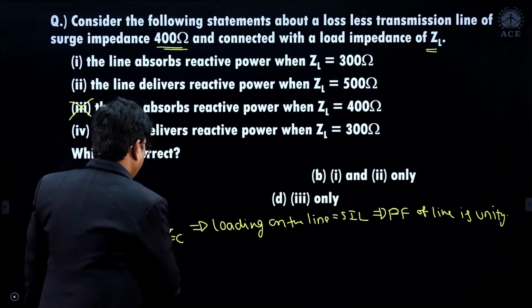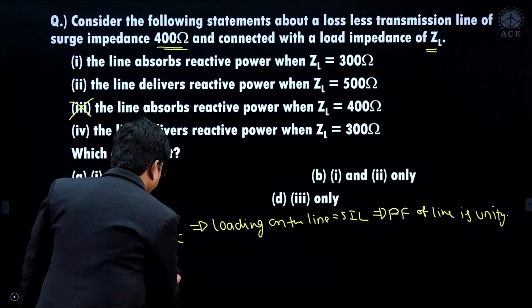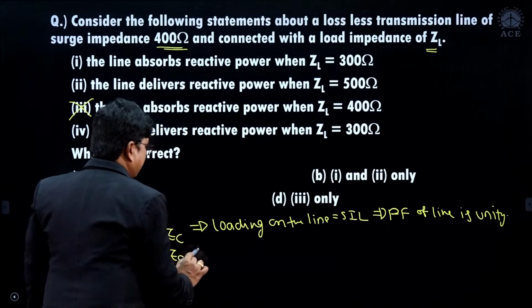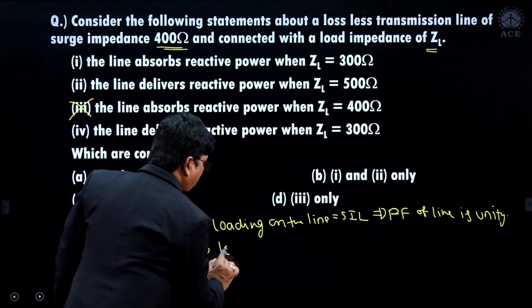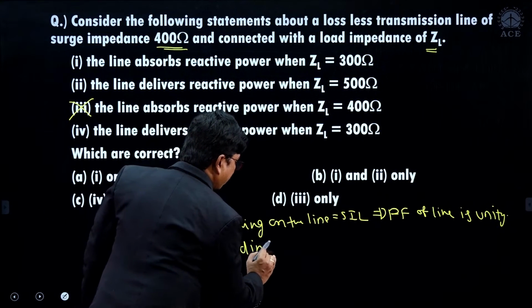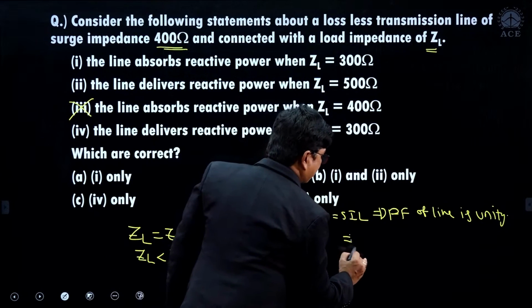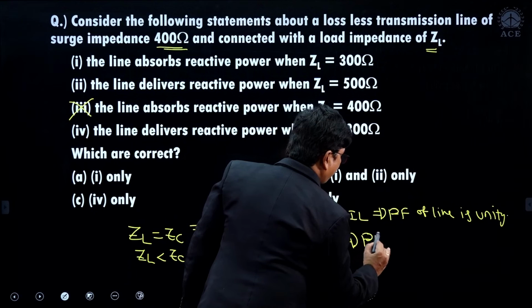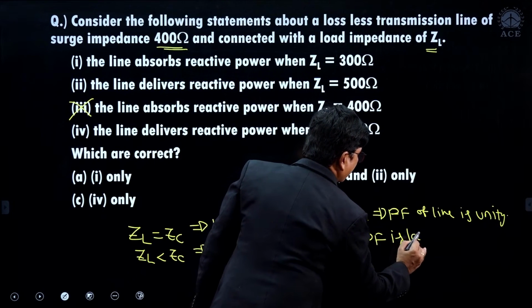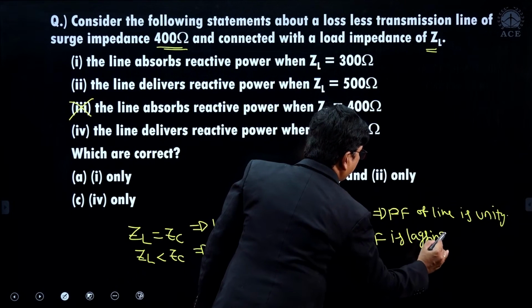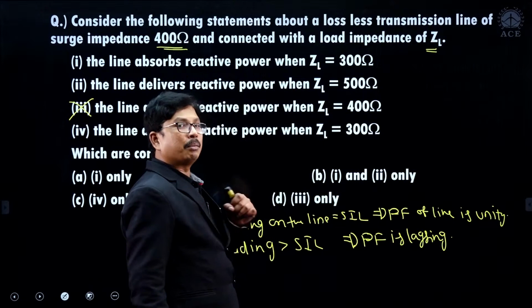Next one. When ZL less than ZC, loading is more than surge impedance loading. Under this case, what about the power factor? Power factor is lagging. Then the line absorbs reactive power.